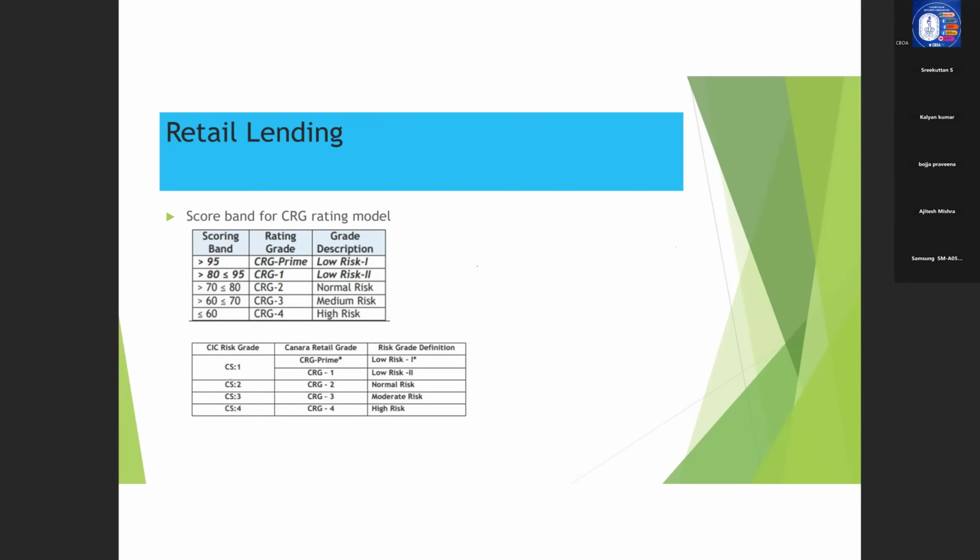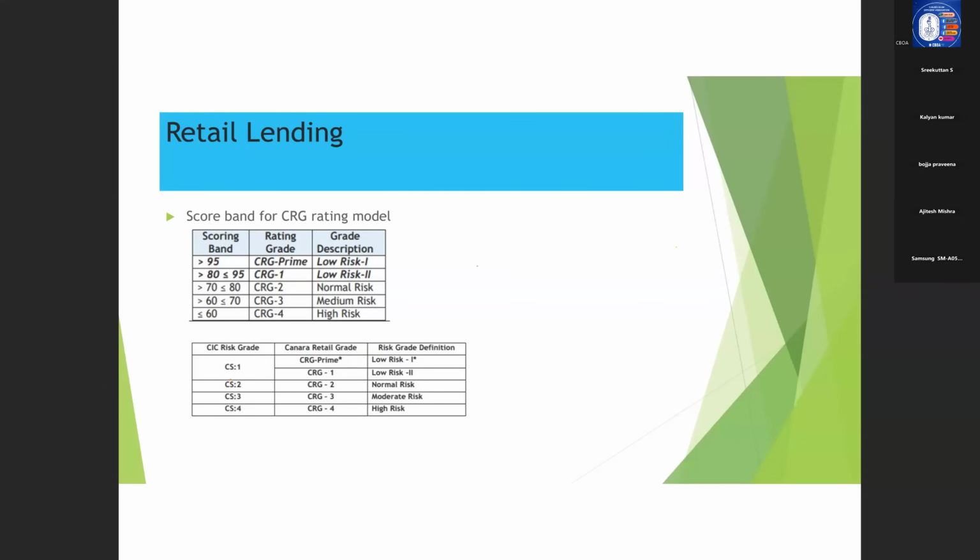So CRG Prime is more than 95, CRG1 is 80 to 95, CRG2 is 70 to 80, CRG3 is 60 to 70, and CRG4 is less than 60. So accordingly, the risk gradation is also there. That is LR1, LR2, normal, medium, and high risk.